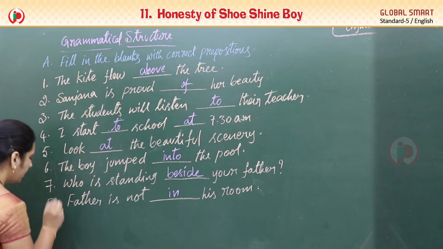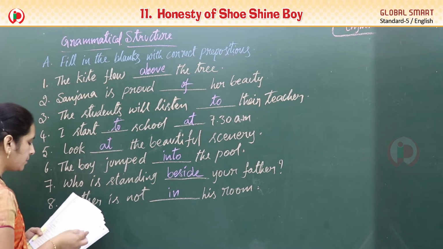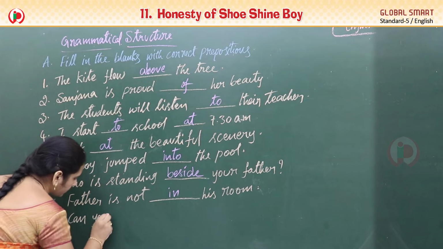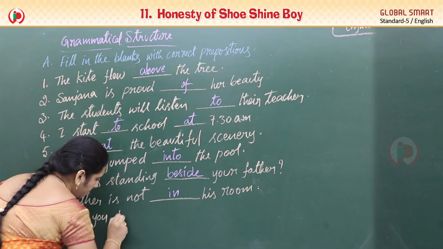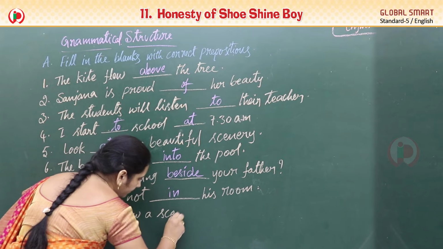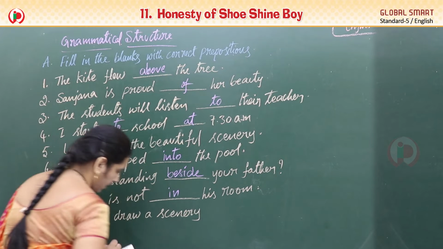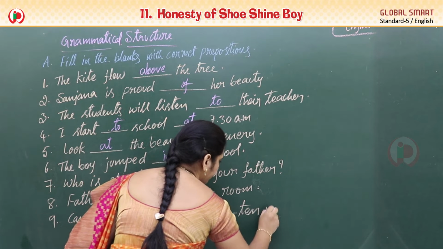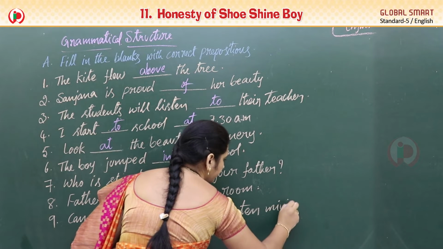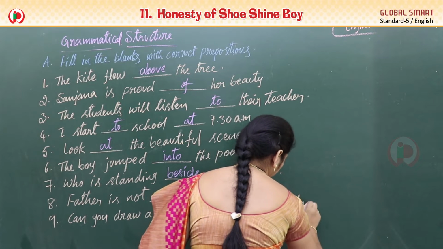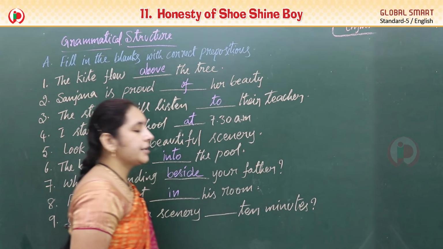And see the next one, ma. Ninth one. Next one. Can you draw a scenery dash 10 minutes?